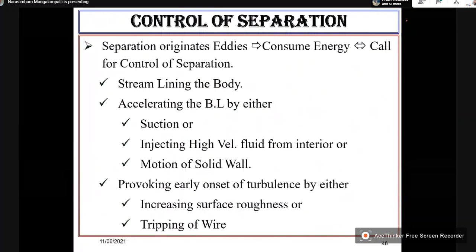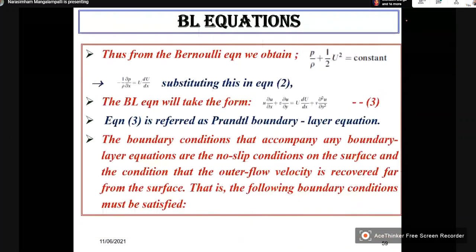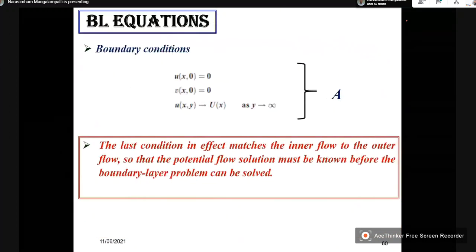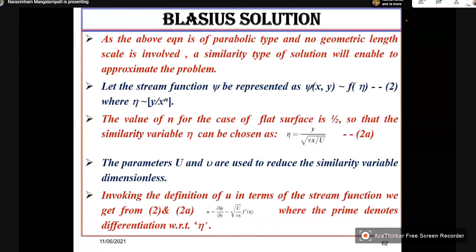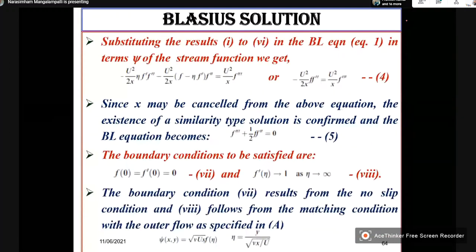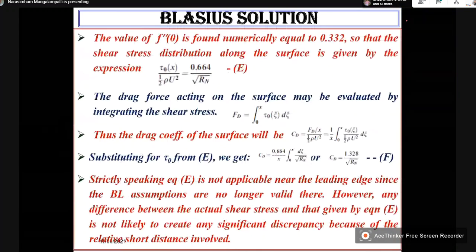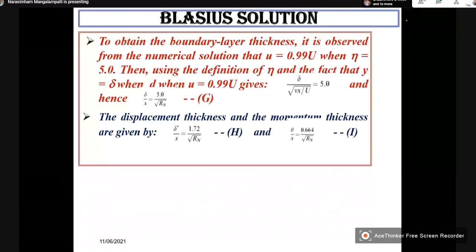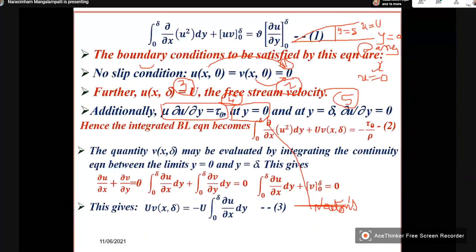Leave it. So these are the 3 boundary conditions. Okay, I have not written. These are fourth and fifth boundary conditions.